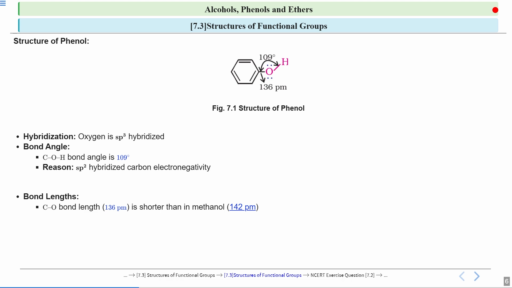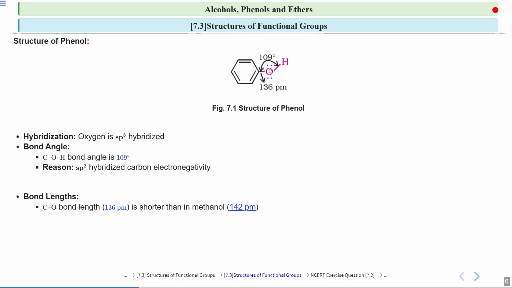So when we talk about the phenol, we know that the electron density on oxygen is not constant. Because the lone pairs which are present on this oxygen, the oxygen donates its lone pair to this ring. So the electron density is not constant.